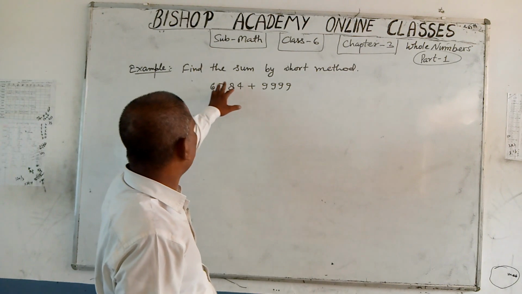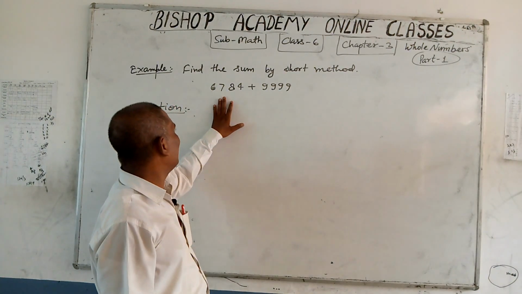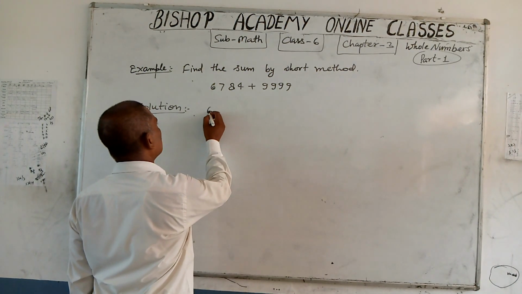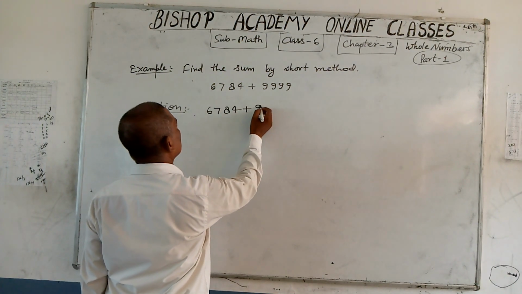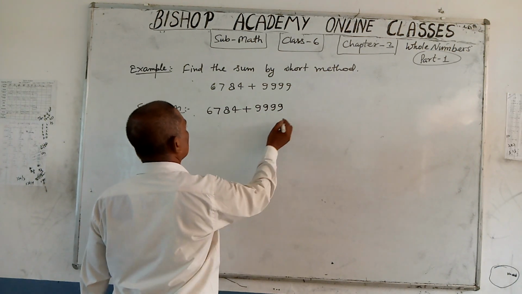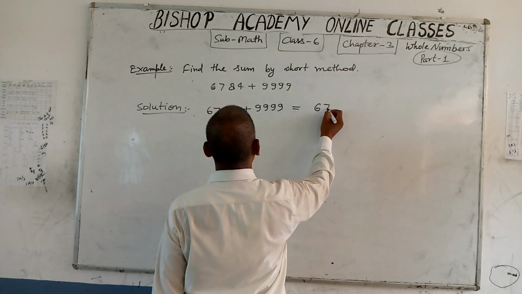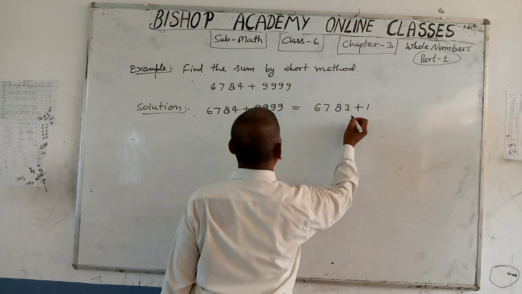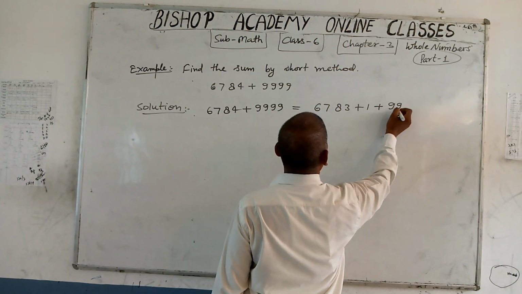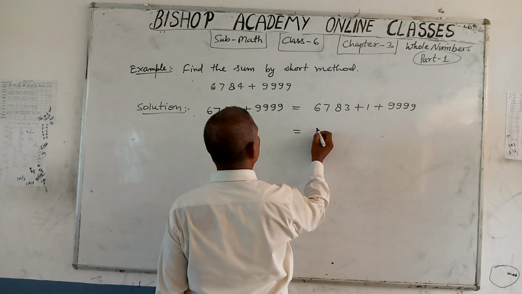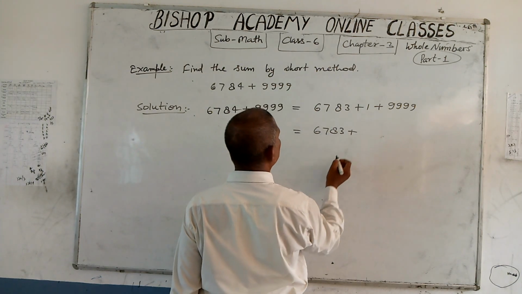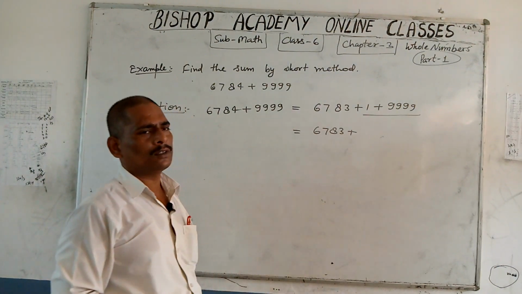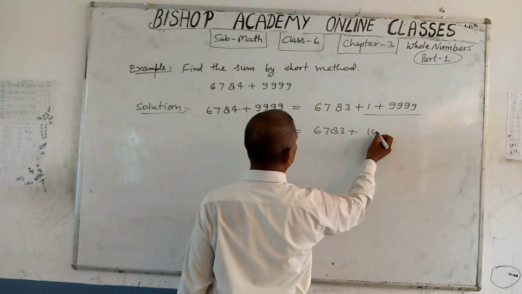Now see this example, find the sum by short method. Here you have to add these 2 numbers using short method. Let us see how to do this. 6784 plus 9999 can be written as 6783 plus 1 plus 9999. 6783 plus, you can add 1 and 9999, you will get 10,000.